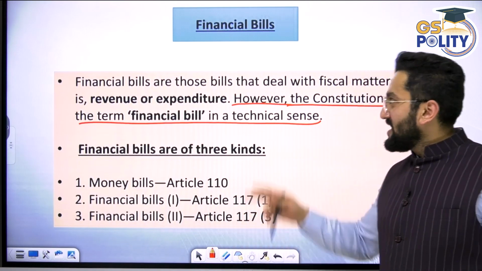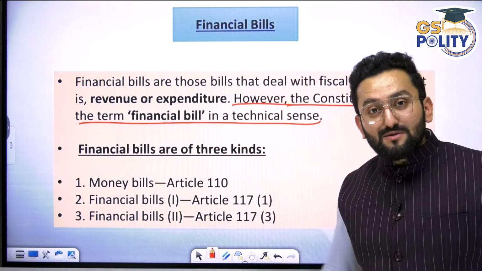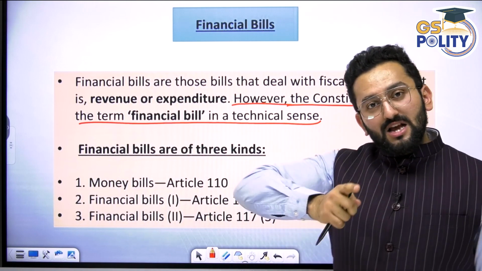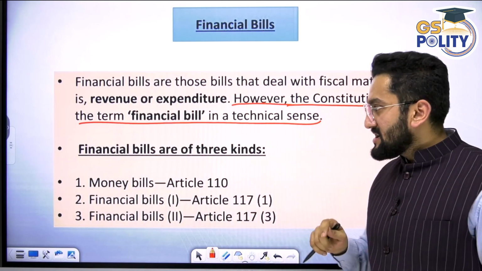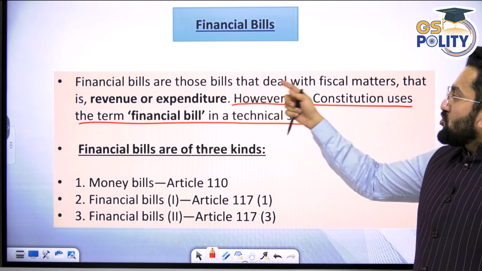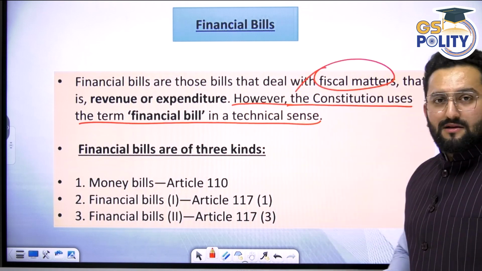Now let's continue. Finance bill. I told you, bills which are not declared as money bill are categorized as finance bill. In finance bill, we have two types, class 1 and class 2. Let's understand the difference in a very simple manner. Finance bills are those bills that deal with fiscal matters. The word fiscal, what does it mean?